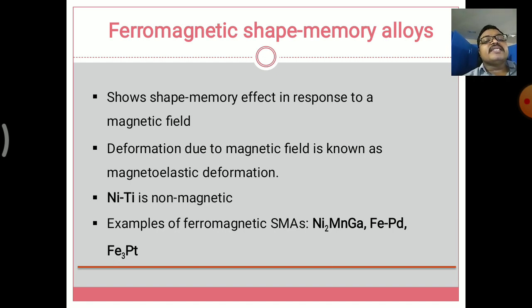Nickel titanium alloy is non-magnetic. Examples of ferromagnetic shape memory alloys are nickel manganese gallium, iron palladium and iron platinum. These are different examples of ferromagnetic shape memory alloys.